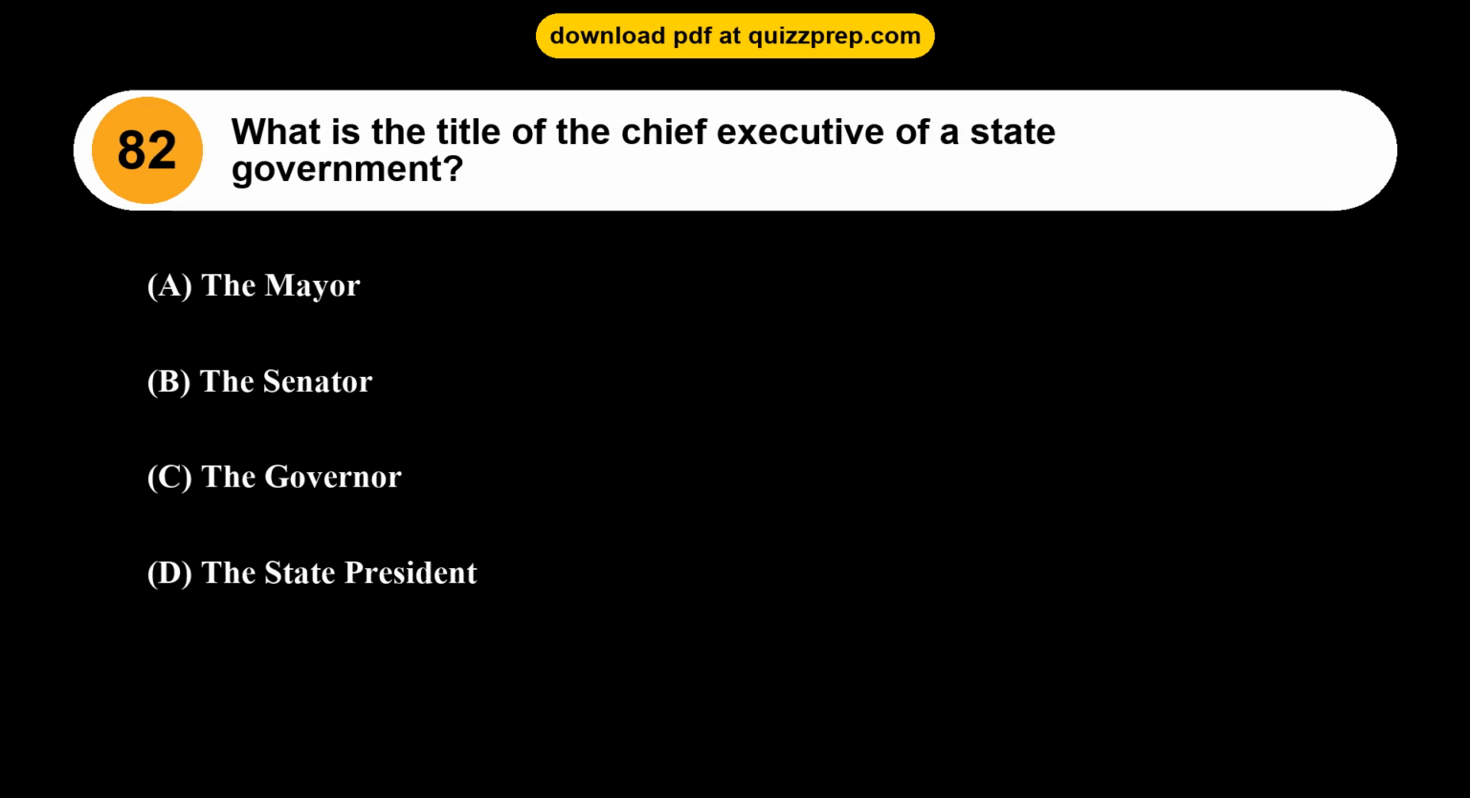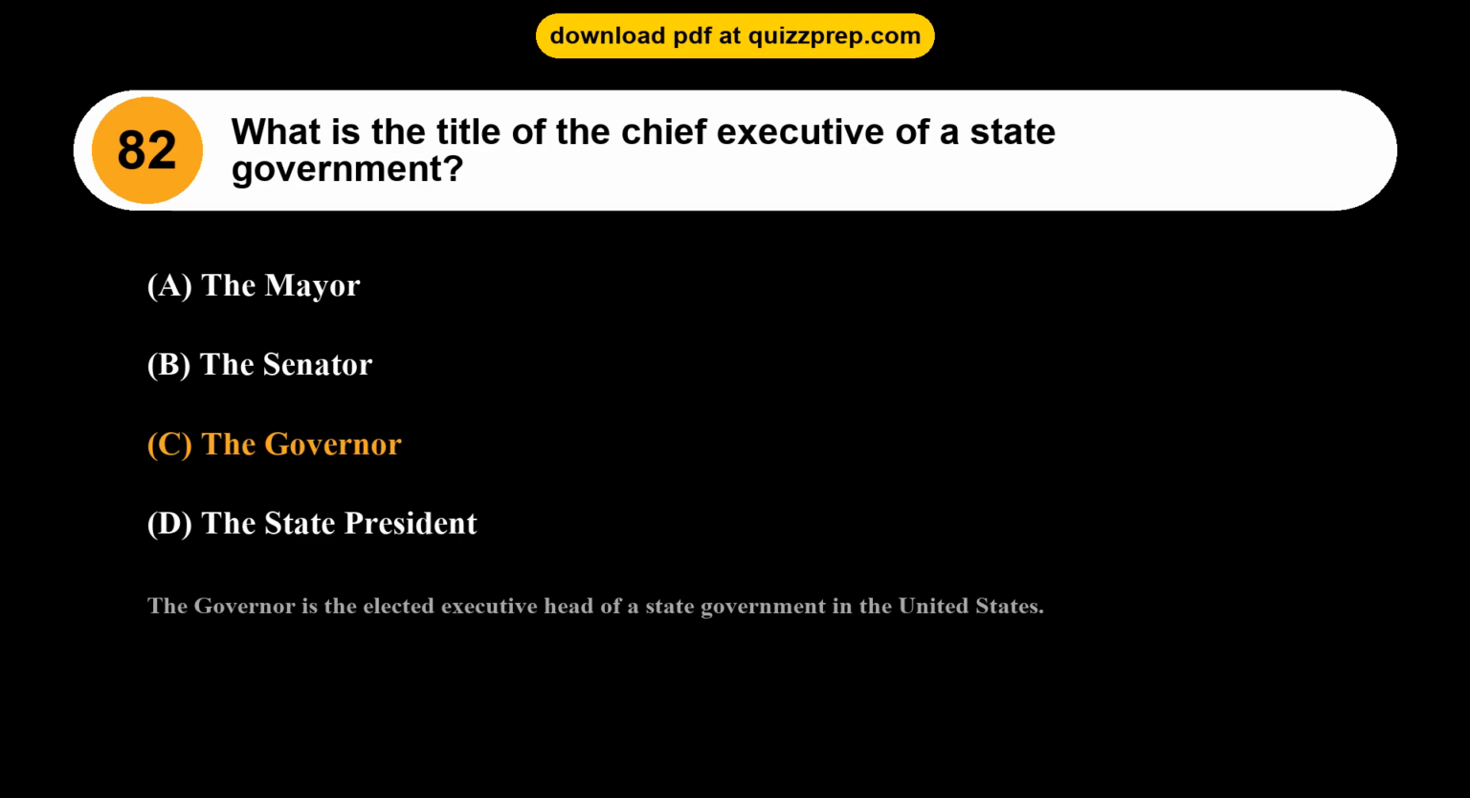Question 82. What is the title of the chief executive of a state government? Option A, the mayor. Option B, the senator. Option C, the governor. Option D, the state president. The correct answer is option C, the governor. The governor is the elected executive head of a state government in the United States.